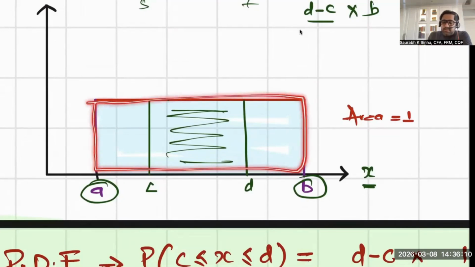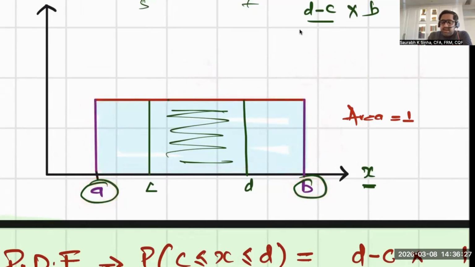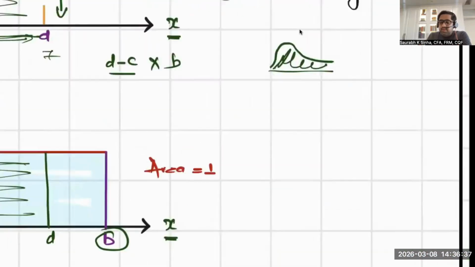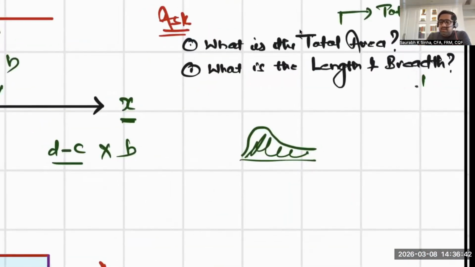Okay, let's look into this area. This area is 1. So length into breadth is equal to 1. Length is B minus A. Say A is 4 and B is, say, 10. So 10 minus 4, that is the length. So B minus A is my length, and length into breadth is equal to the area, which is 1. So breadth is going to be 1 upon B minus A. So breadth is always 1 upon B minus A.